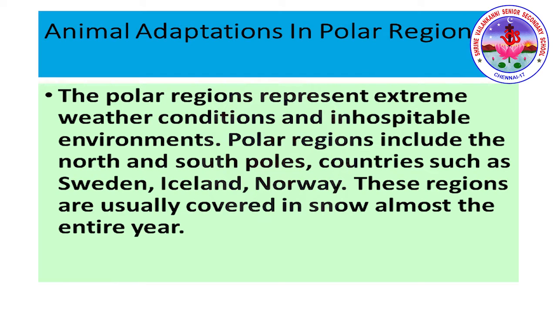So you might think, what about the temperature? The temperature can be as low as minus 37 degrees Celsius. Furthermore, the sun does not set for over 6 months, and for the next 6 months it does not rise at the poles. So what will be the prominent polar region animal adaptations?